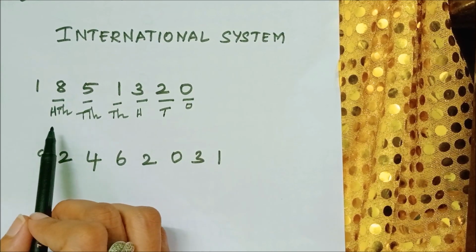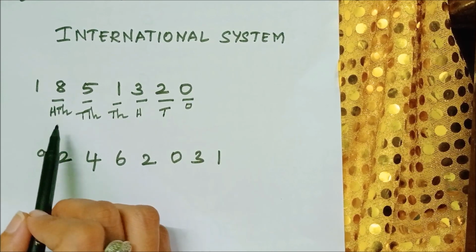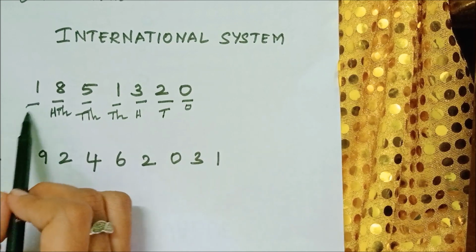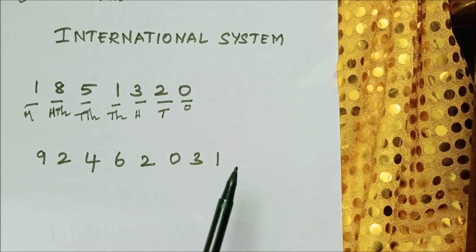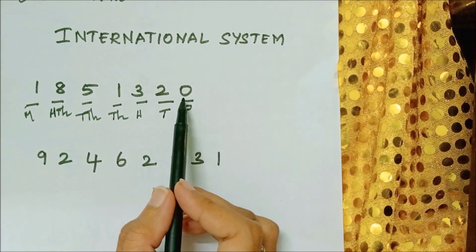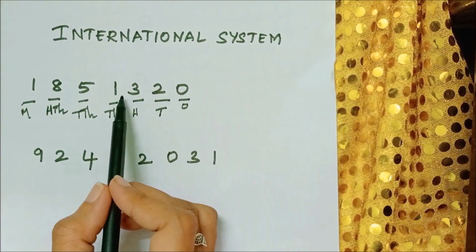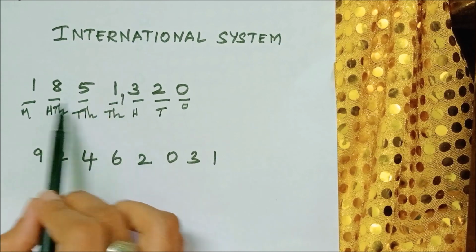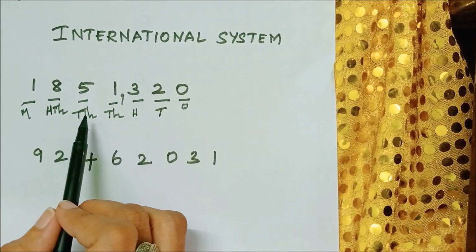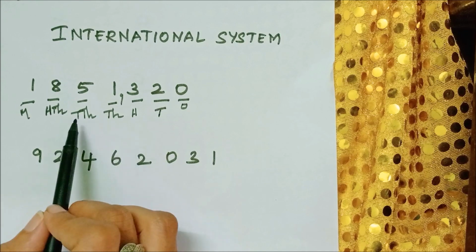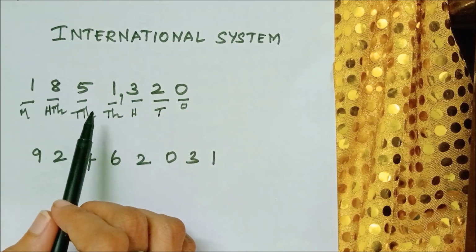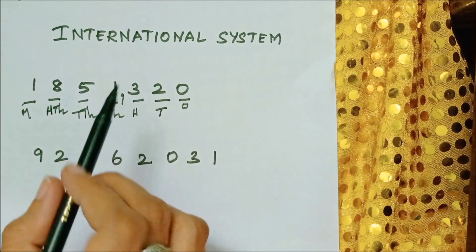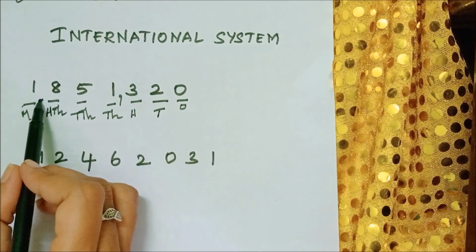After 10,000 you have 100,000. Next, million. So where do you have to put the commas? The last 3 digits, before 3 digits. This is thousands place: 1,000, 10,000, 100,000. These 3 numbers come under thousands. So before these 3 digits.